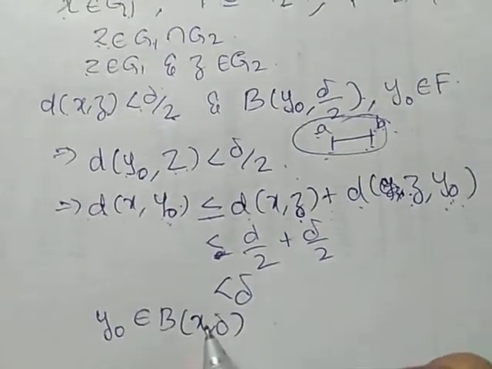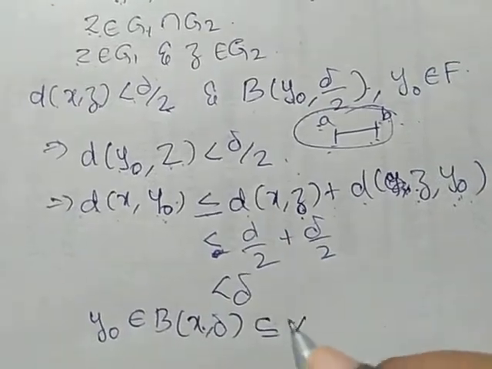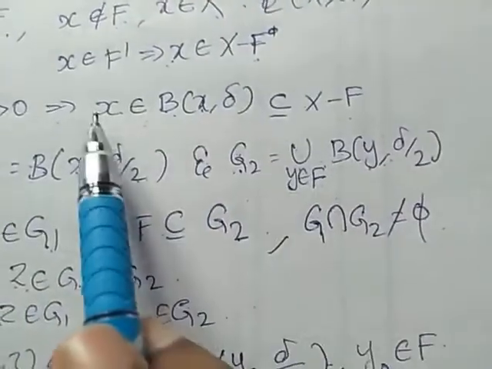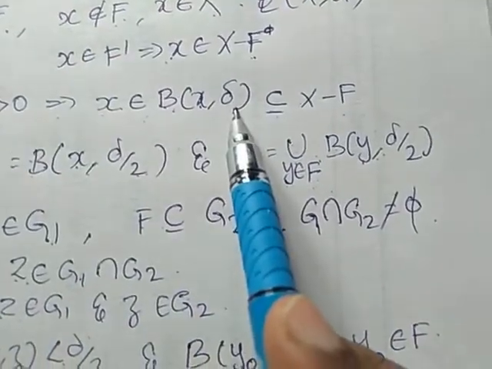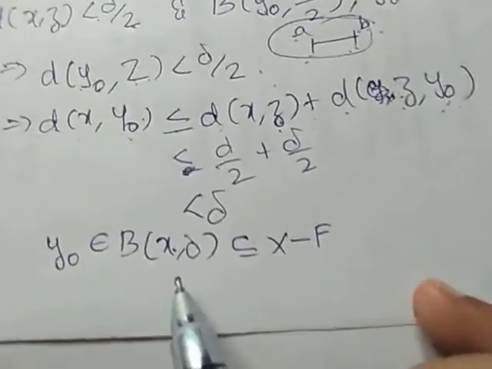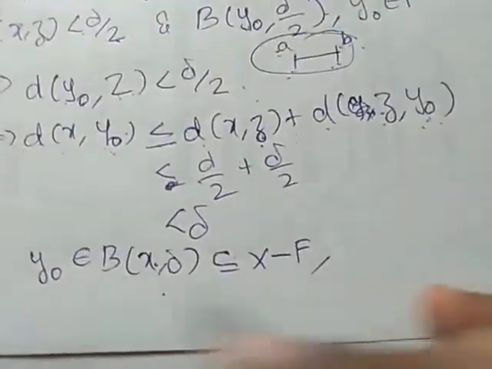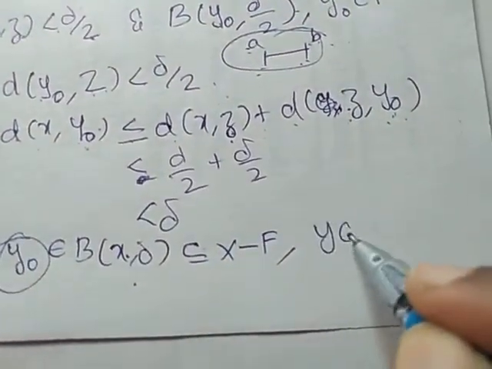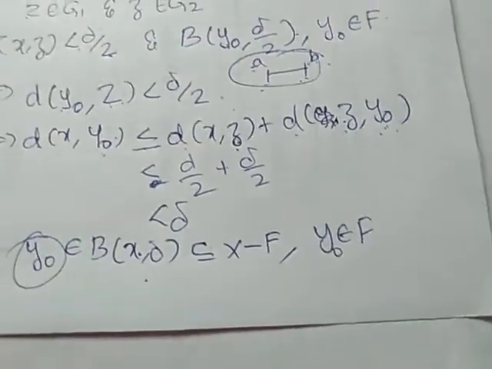So what is B(x, δ)? It should be a subset of X minus F. That's what we have taken: B(x, δ) is a subset of X minus F. But this is a contradiction to the fact that y0 should belong to F, right?